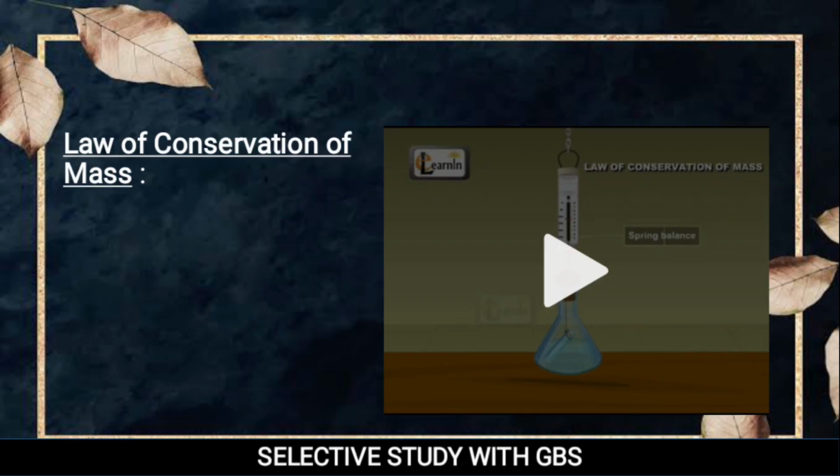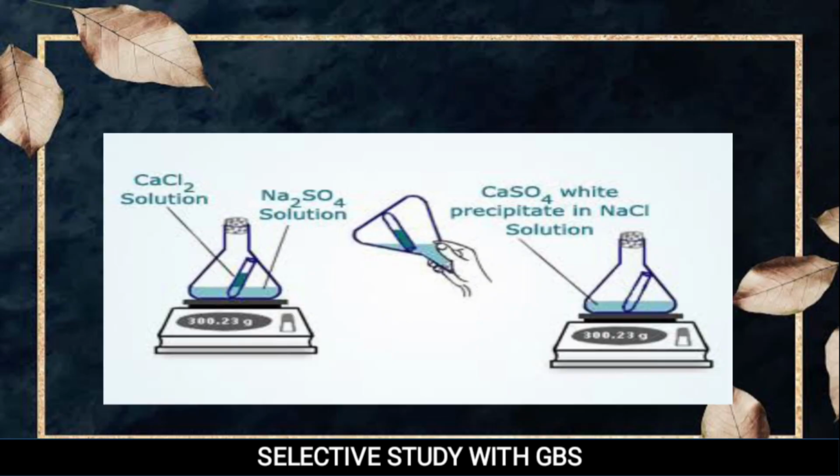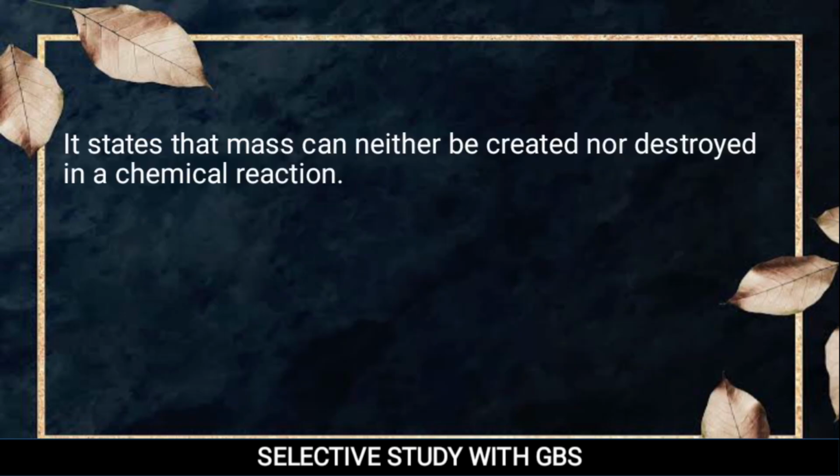Then we talked about law of conservation of mass in detail, how in the CaCl2 solution the reactant side mass became equal with the product side mass, and how we got the final statement of this law, that it states that mass can neither be created nor destroyed in a chemical reaction.